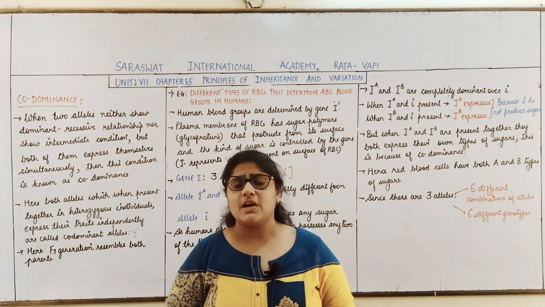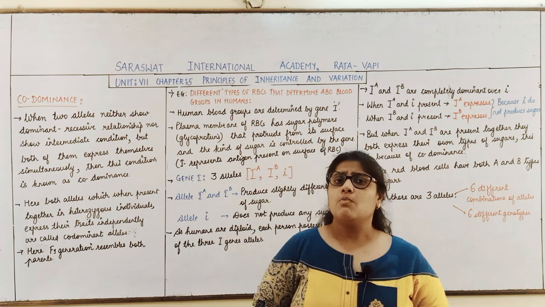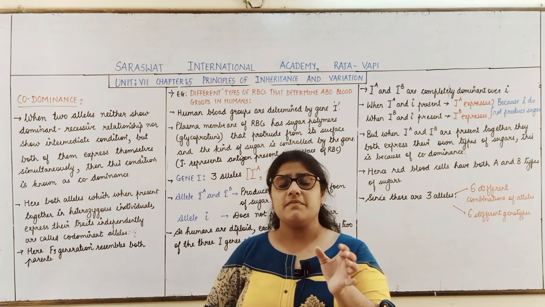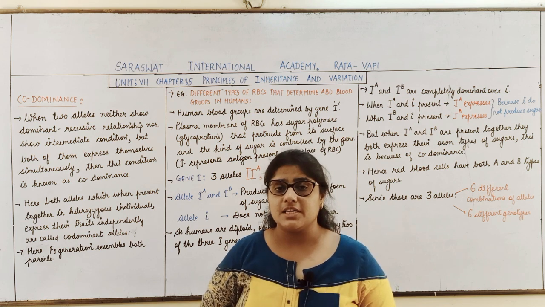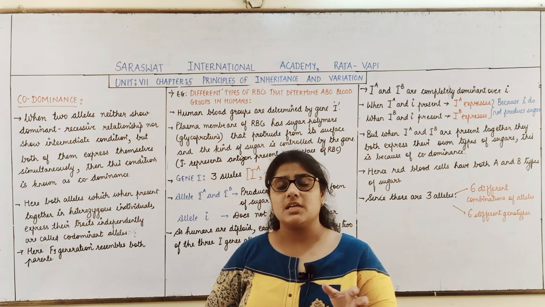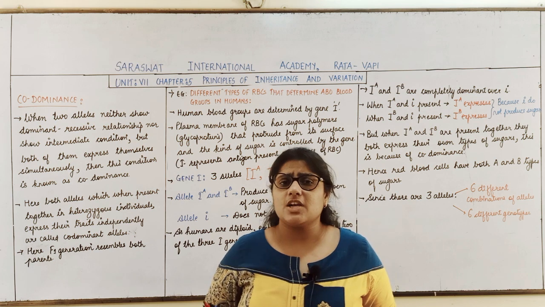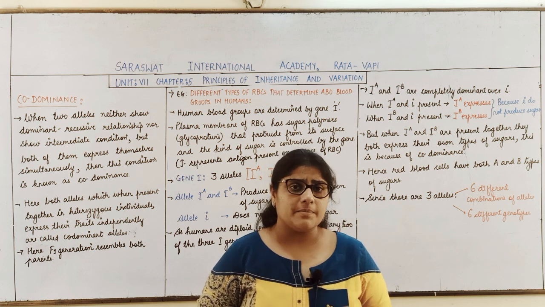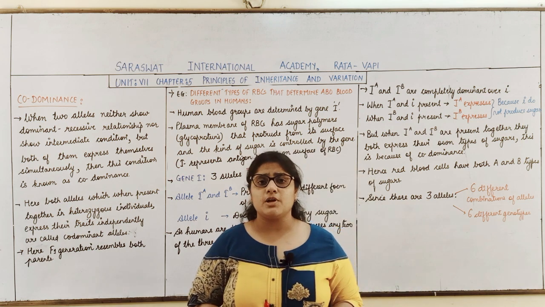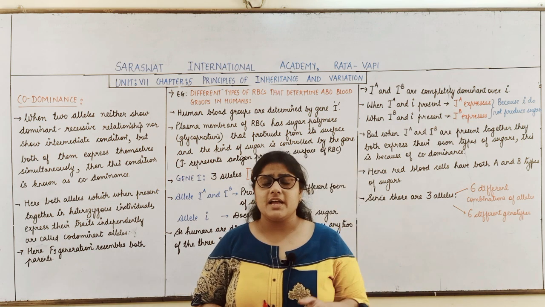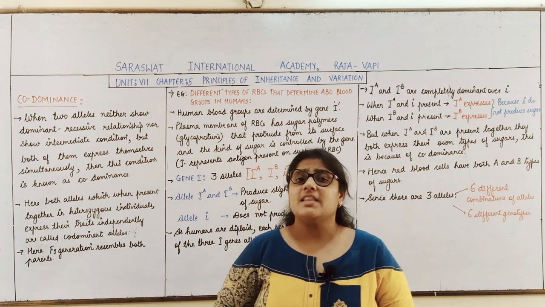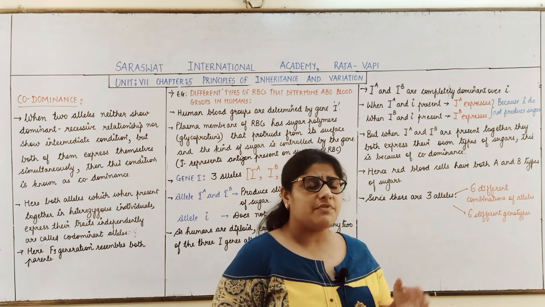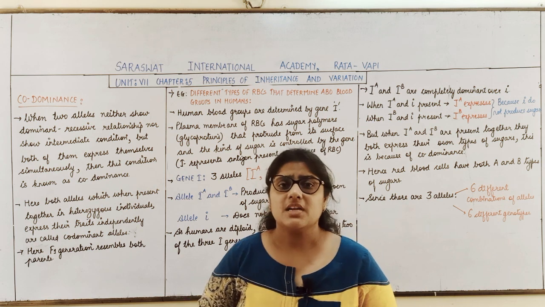In the last lecture, we have studied incomplete dominance. What was incomplete dominance? In the cross between the pure individuals, in the F1 hybrid condition, none of them were showing the dominant recessive relationship. Instead of that, the intermediate condition was developed. That condition was called incomplete dominance. We have taken the example of dog flower, where the pure red and pure white flowers, when crossed, developed pink flowers in the F1 generation. None of the flowers were red, none of the flowers were white.